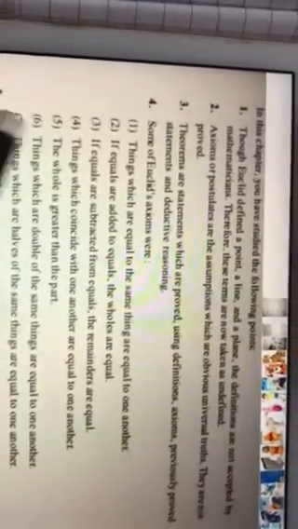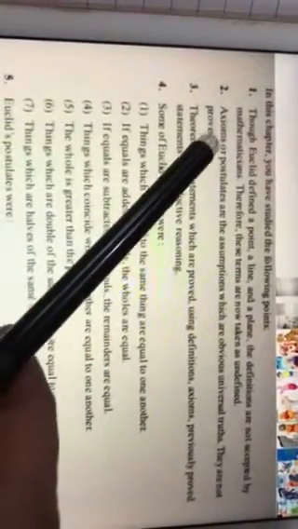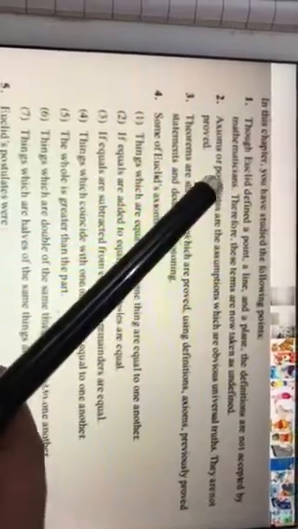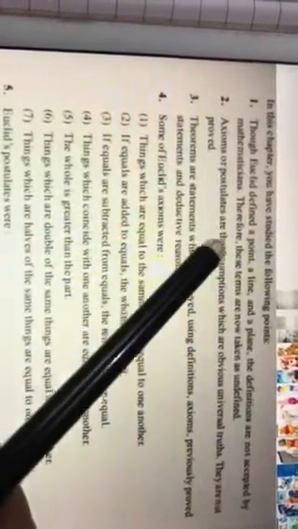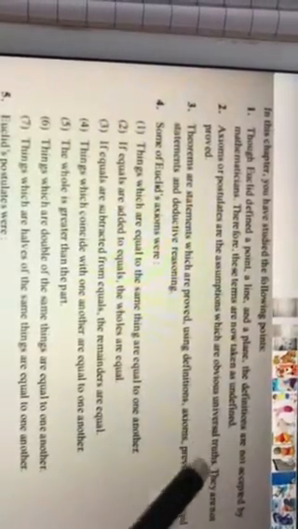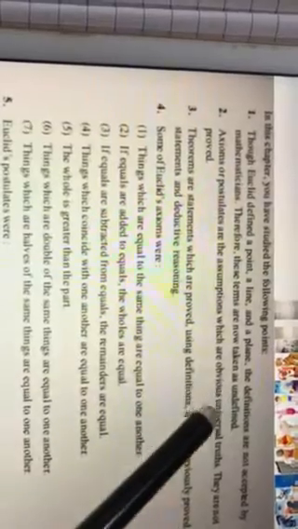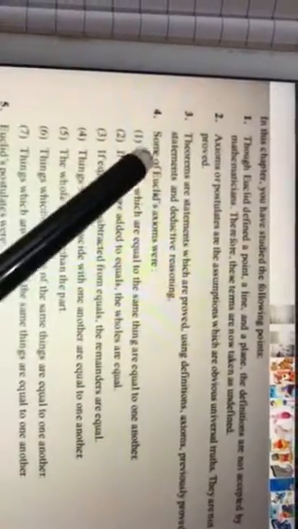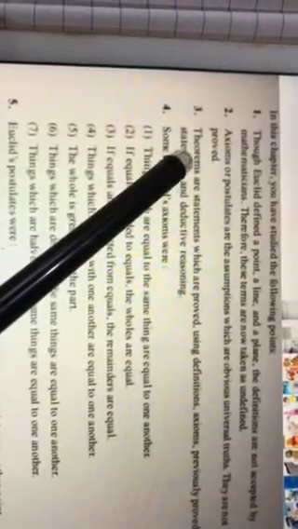Now in Euclid's Geometry, what is an axiom or postulate? An axiom or postulate is an assumption which is an obvious universal truth. So an axiom or postulate is universally true, you don't have to prove it. It is obvious. Then point number 3, theorems are statements which need to be proved.